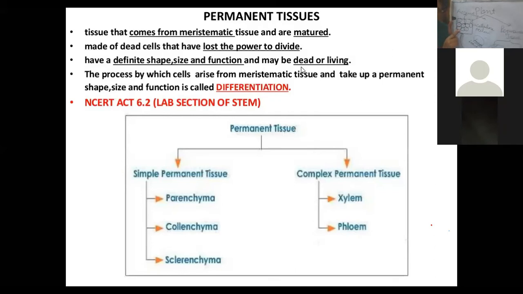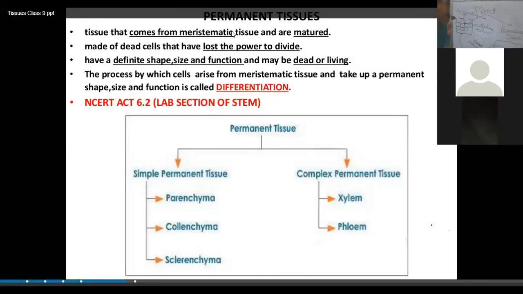Such parenchyma cells, the cells of parenchyma tissue, if they have a lot of chloroplast, in those parenchyma cells the function is not to store, the function is to help in the process of photosynthesis.